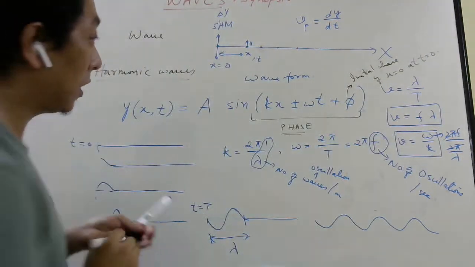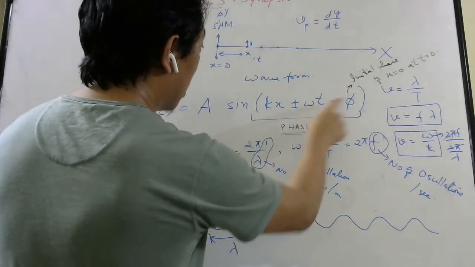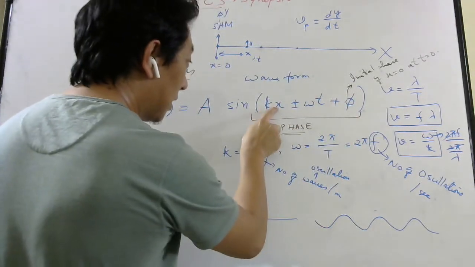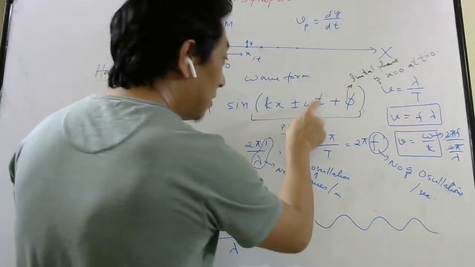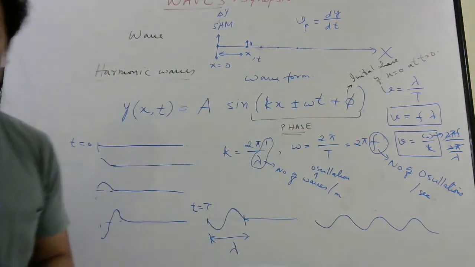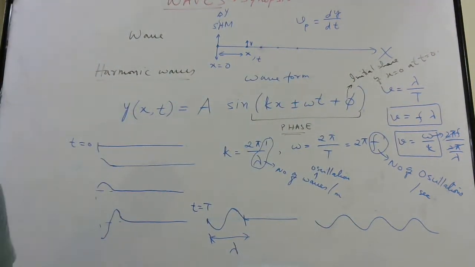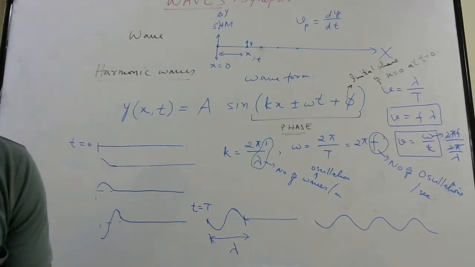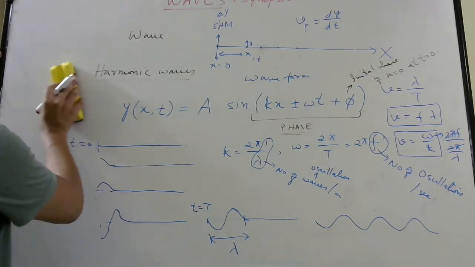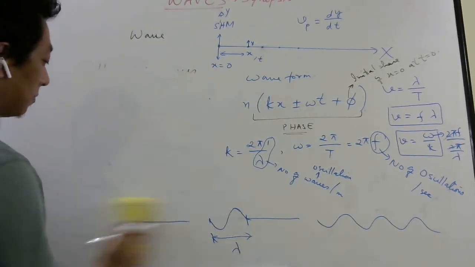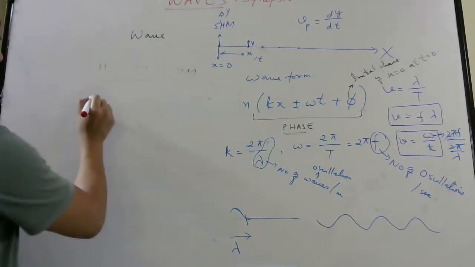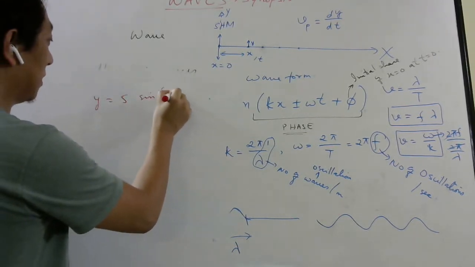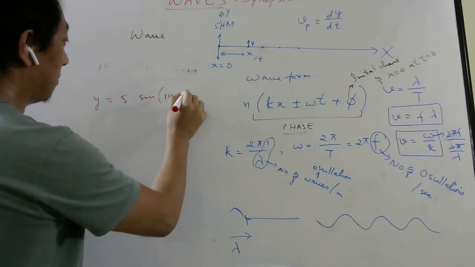So this is the initial phase of the x equal to 0 particle at t equal to 0. Why? Put x equal to 0 and t equal to 0. What will this phase become? Phi, right? So phi is the phase of the particle at x equal to 0 at time t equal to 0. So this is the mathematical way of representing a wave. A simple question that can be asked in CET and NEET exam is, they will tell you that the wave is given by 5 sine 100x plus.